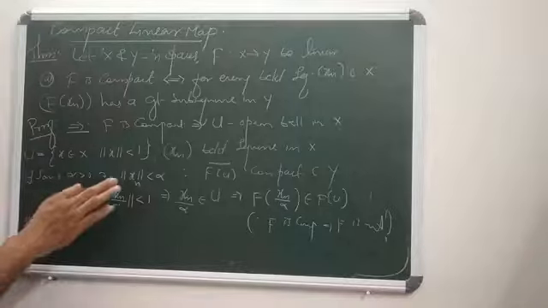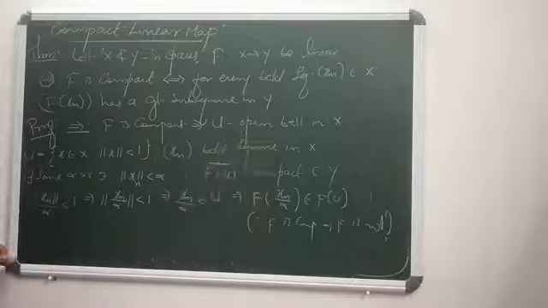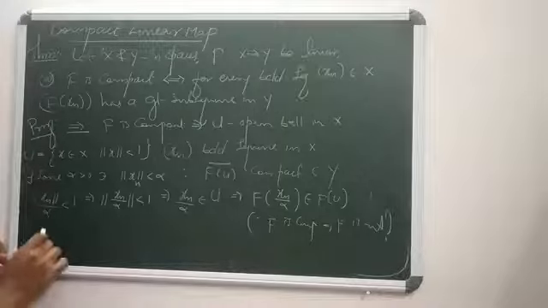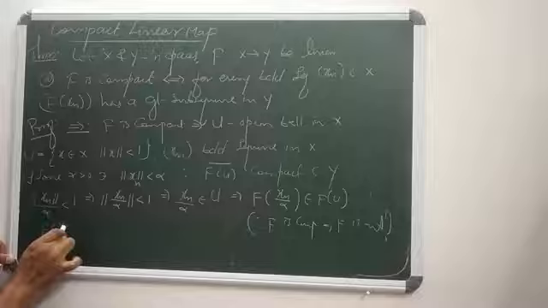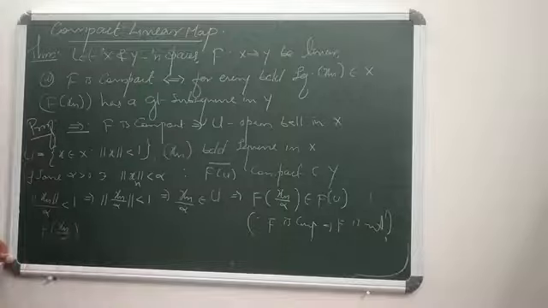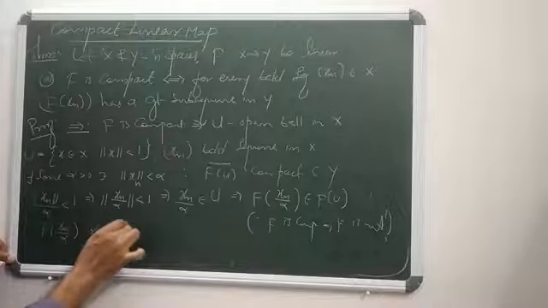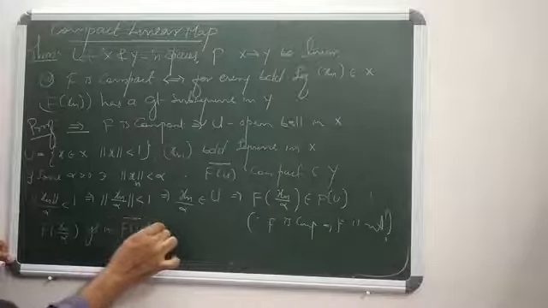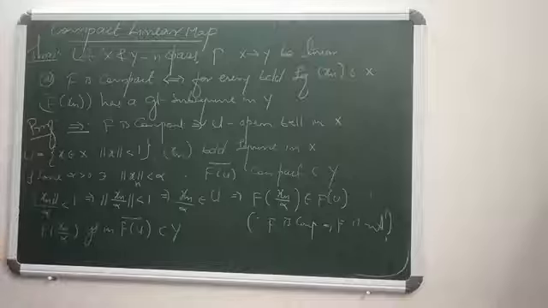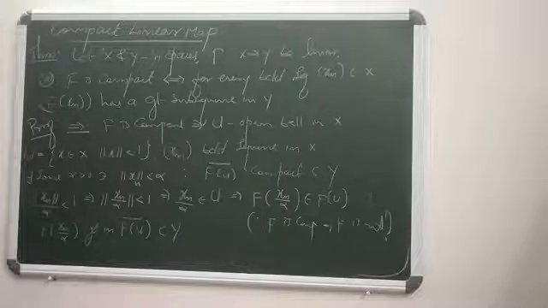But f of U closure is a compact subset of Y. So f of U closure is a compact subset of Y means this f of Xn by alpha converges in f of U closure, which is a part of Y. Why is this so? Because we have a familiar result. That is, when X is a metric space, then there are some equivalent relations.